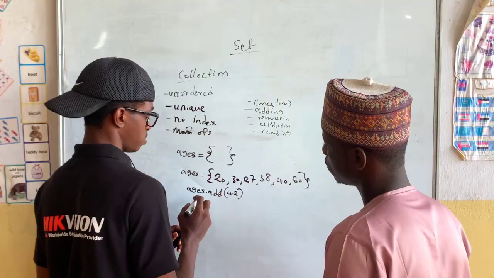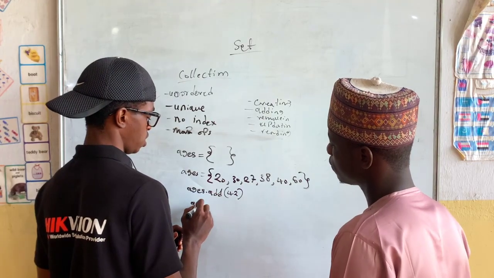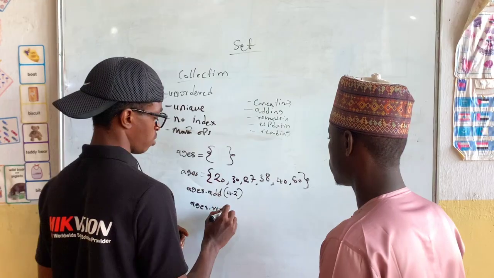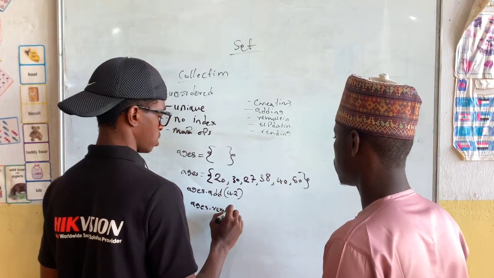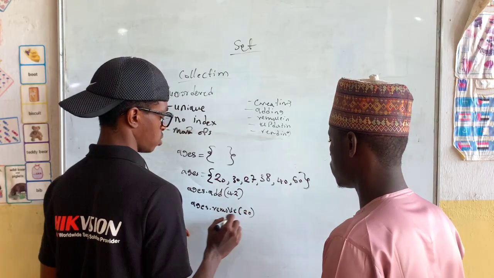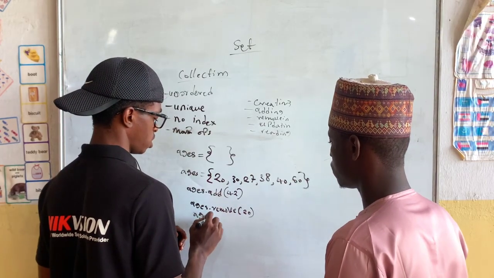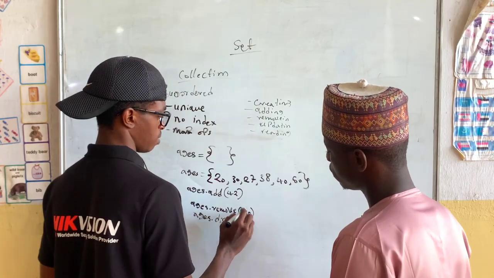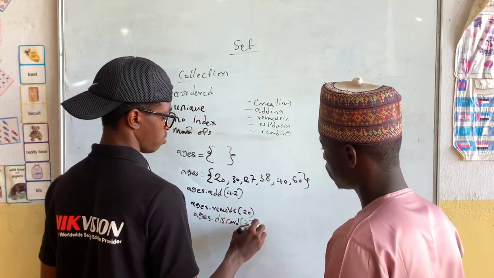Yes. Then for removing, we can use ages, and it has three ways of removing. You can say ages dot remove, then we put the element we want to remove, like I said, 20. Then we have ages dot discard, and we can also put the element we want to remove. We have 20.